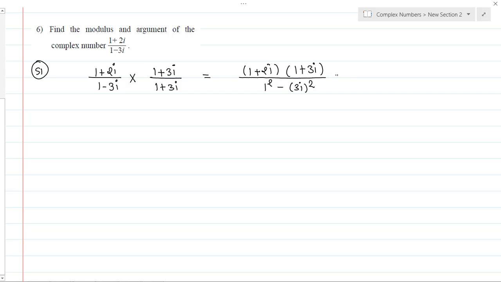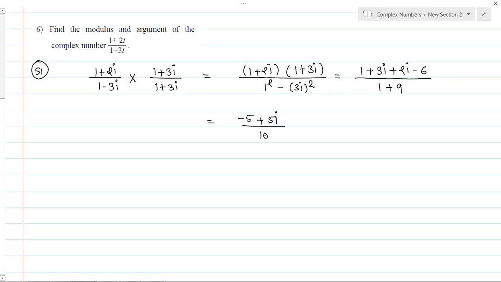Okay, so if I open the numerator I will be having 1 into 1 is 1, 1 into 3i becomes 3i, 2i into 1 is 2i, and 2i into 3i becomes minus 6, whole divided by 1 square is 1, 3i square becomes minus 9, so minus minus plus 9. Okay, so this is equals to 1 minus 6 becomes minus 5 plus 3i plus 2i becomes 5i, whole divided by 10.